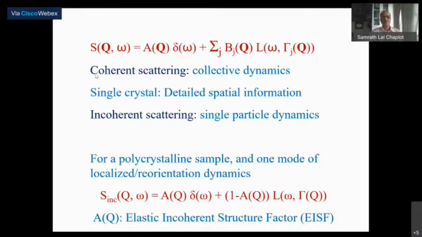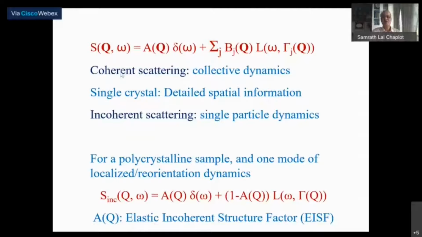So now again, there are issues of coherent and incoherent scattering. That's the structure factor we wrote in the previous projection. So far, we have not said anything about whether the scattering is coherent or incoherent, because that doesn't depend on the nature of dynamics, but is determined by the nature of atoms involved in the dynamics.